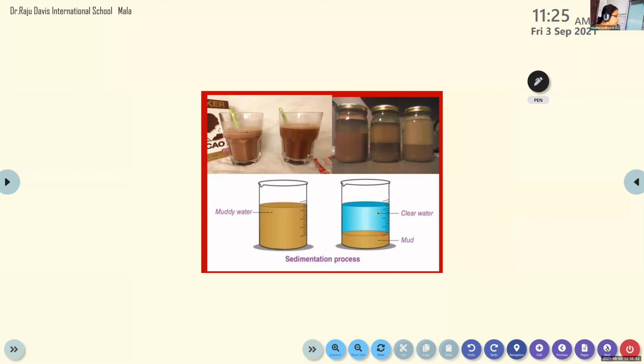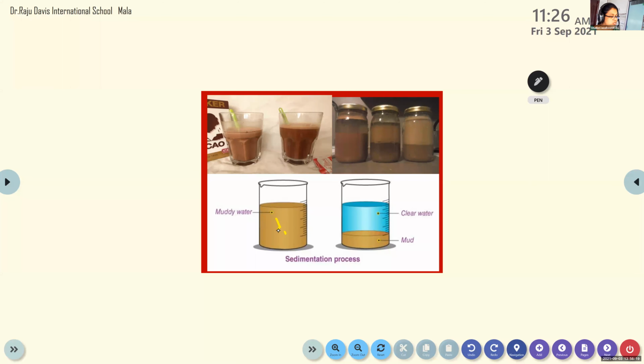Now, those who are absent, you will be able to see this picture. From this, you will understand what we mean by sedimentation. So this is muddy water, before sedimentation. After the sedimentation process, you can see the mud is settling down and clear water is on the top of it.